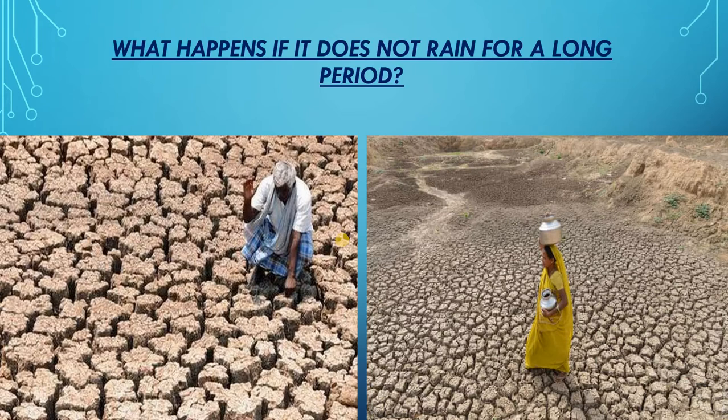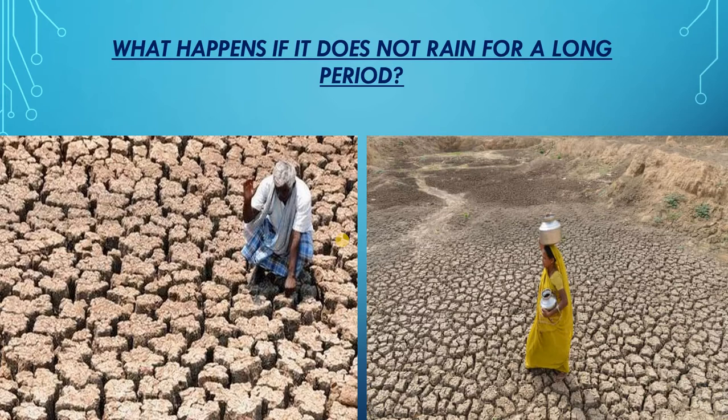Now drought, a long period without rain, leads to severe shortage of water in that region. How does it happen? Now the soil in the field is normally moist, as you all know that soil contains water. This soil continues to lose water by the process of evaporation and transpiration, as I have discussed in my previous class.